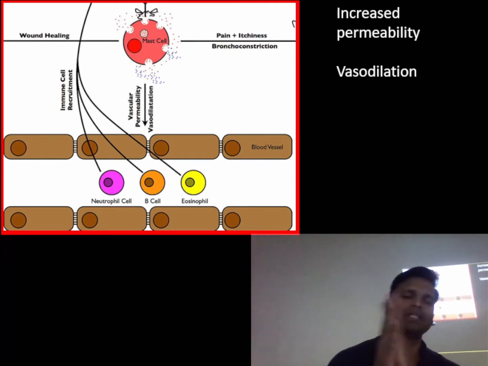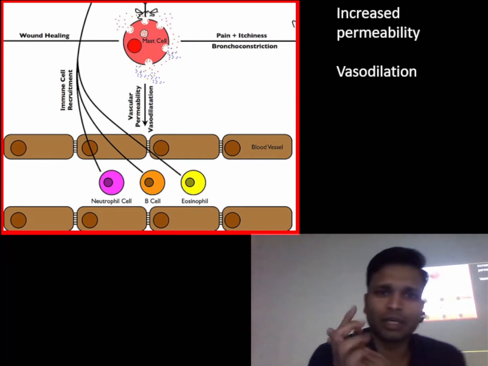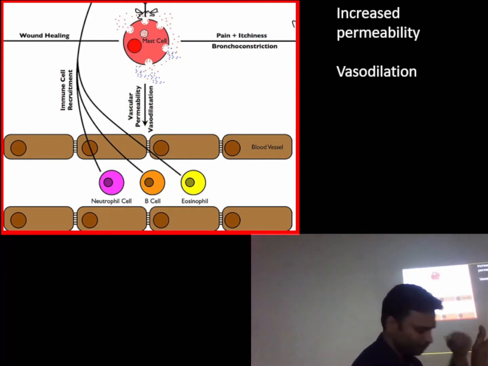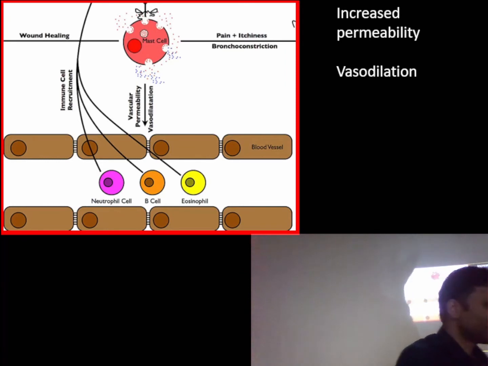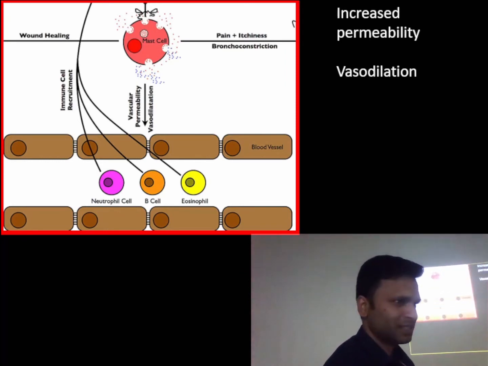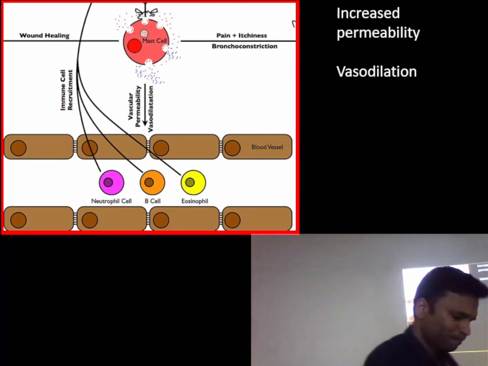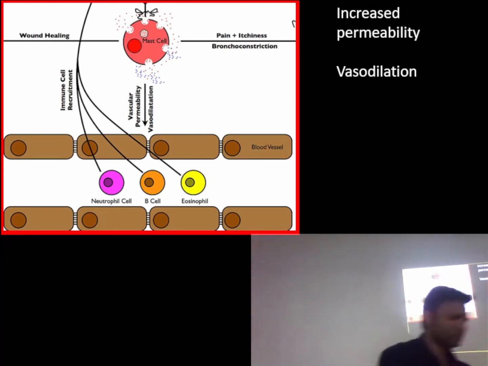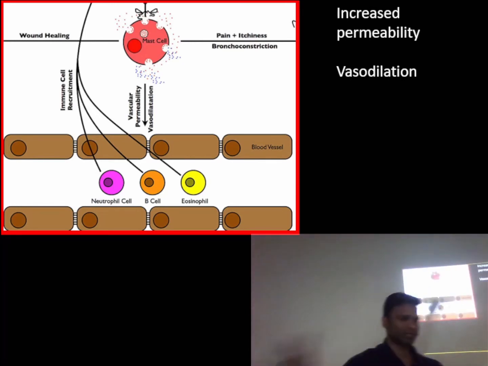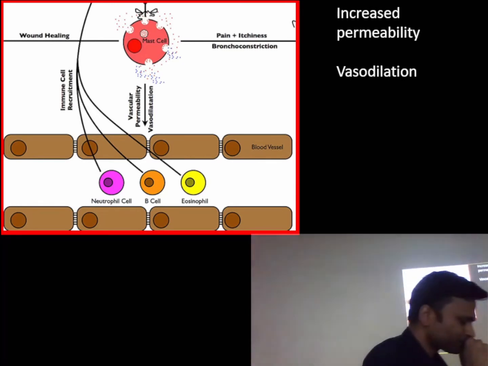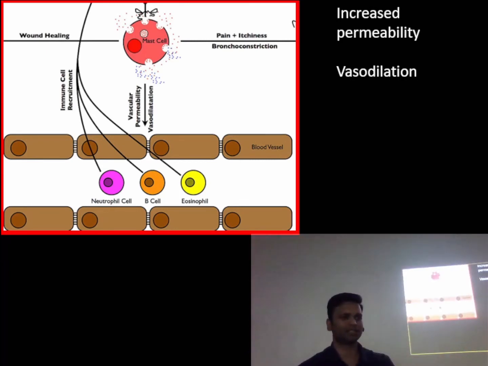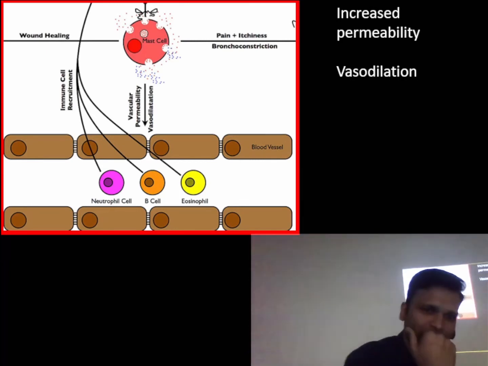Now the effect of these mediators on the blood vessel, they cause increased permeability. Now let me talk first about increased permeability. Blood can be divided into plasma and the cells that are present in the blood. Now if there is increased permeability, the plasma goes into the interstitial space, outside the blood vessel. So there is accumulation of fluid, this plasma, in the interstitial spaces, in the soft tissue. Okay, basically. So what happens?